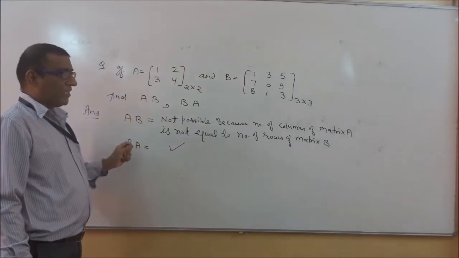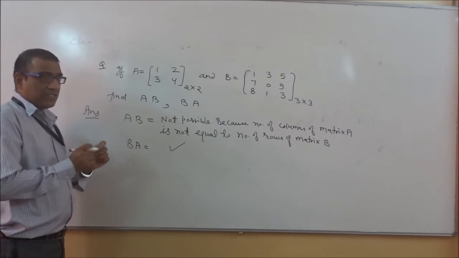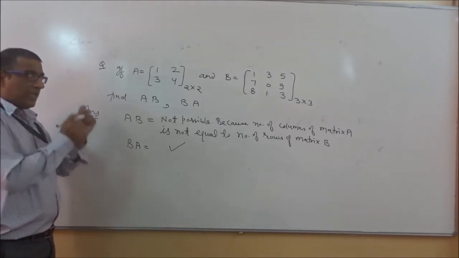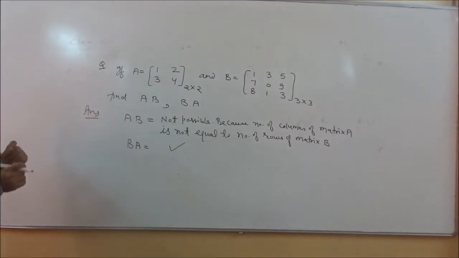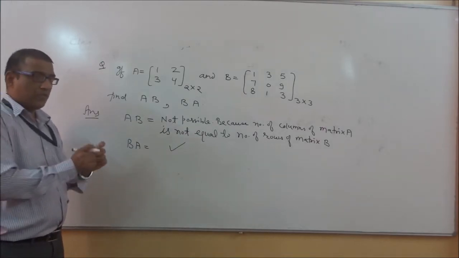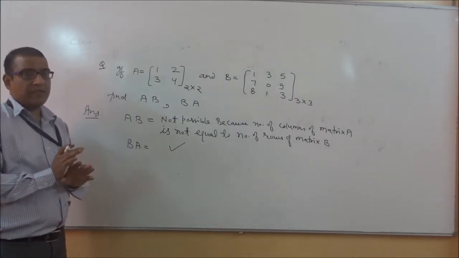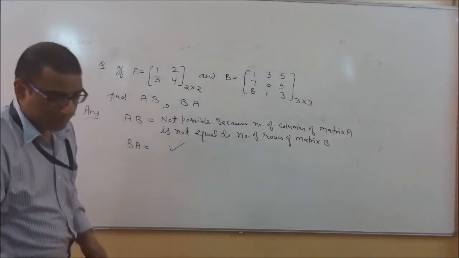So before multiplication, first you see whether the condition is applicable or not. Condition means the number of columns of the first matrix is equivalent to the number of rows of the second matrix. If it is equal, then multiplication is possible, otherwise multiplication is not possible.